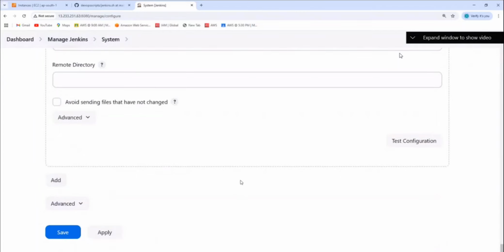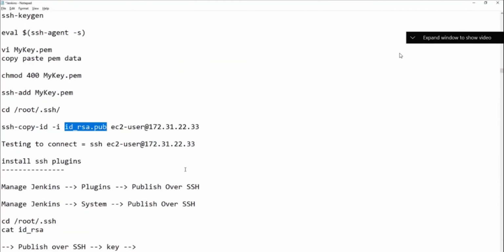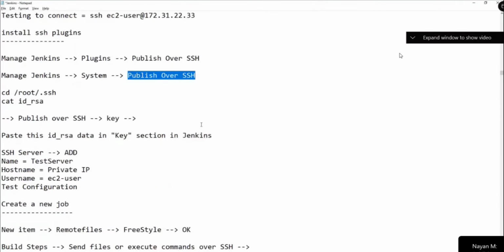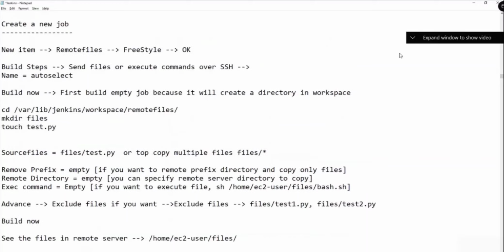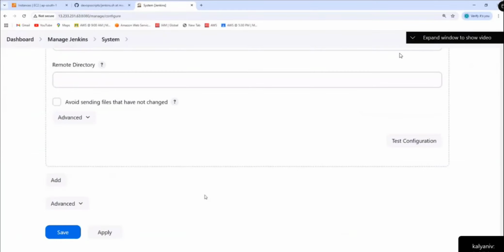Please tell me the plugin to install before going to the system. That plugin name is Publish Over SSH. Somewhere I wrote that. This one. Publish Over SSH. Now is this clear, everyone? Clear? Online, clear please. The task of how to transfer the files.